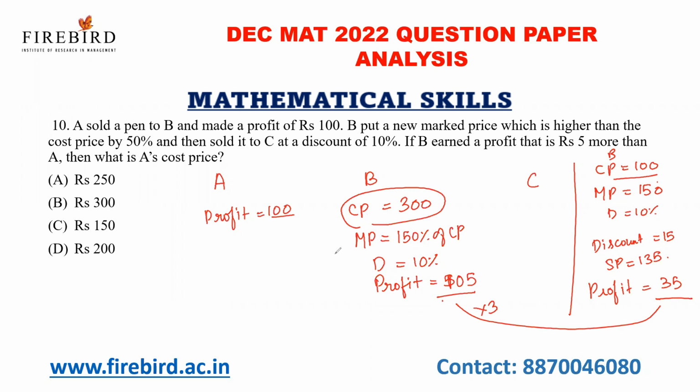But my question is, what is the cost price of A? Okay, see, A has earned 100 rupees profit while giving to B, right? The cost price of B is only 300. And what will be the cost price of A? 300 minus 100, 200 is the cost price of A.